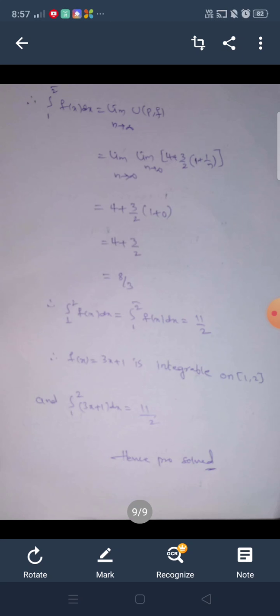Therefore, the lower integral from 1 to 2 of f(x) dx is equal to the upper integral from 1 to 2 of f(x) dx, which is equal to 11/2. Therefore, f(x) = 3x + 1 is integrable on the closed interval [1, 2] and the integral from 1 to 2 of (3x + 1) dx is equal to 11/2.